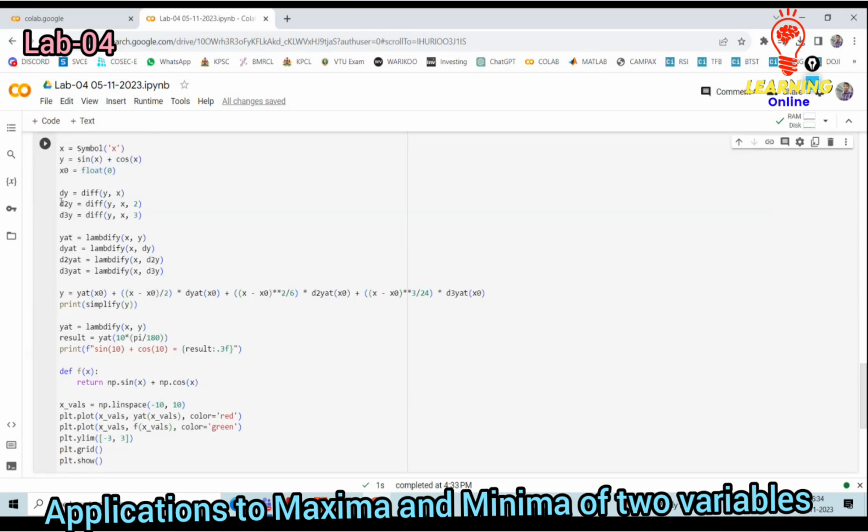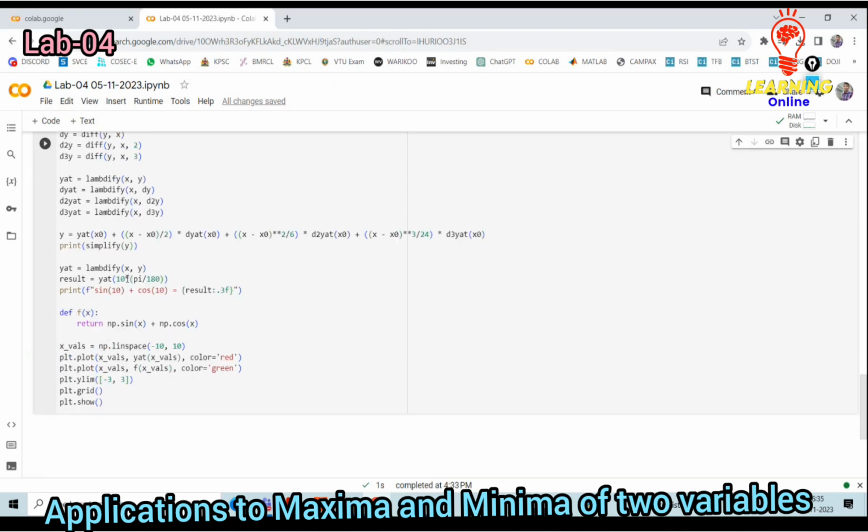Then float. Then dy, d2y, d3y. Then y80. Then dy80, d2y80. Then d3y80. That itself is the first, second and third differential expressions. Corresponding to that, the expression you are going to derive, you will get the output. Then I have to convert that into degrees. Then print with respect to that sin 10 plus cos 10 is equal to result.